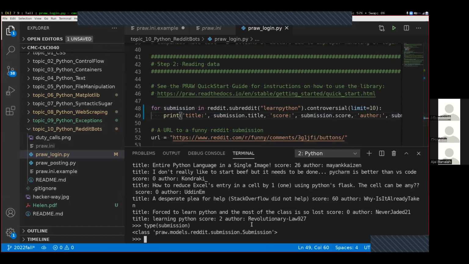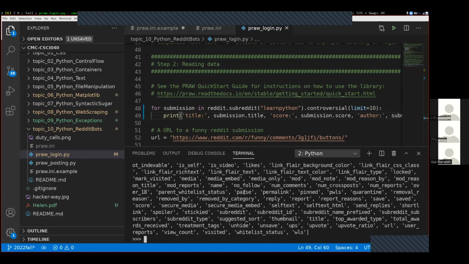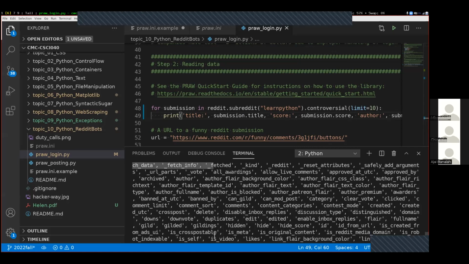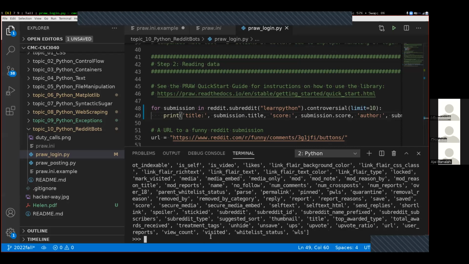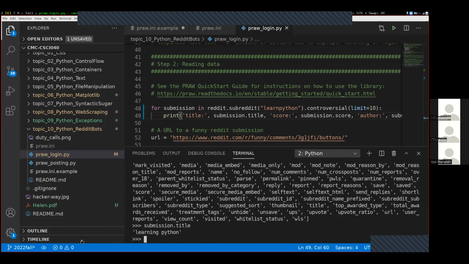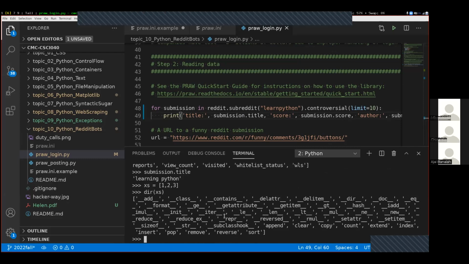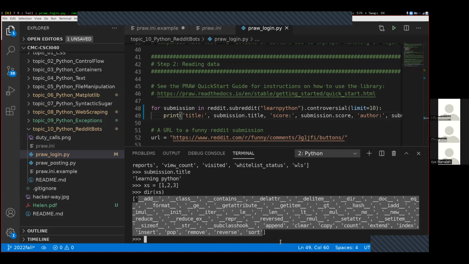The way that you can do that directly inside of Python is you use the dir function, and then you pass the name of the variable to it, and it tells you all of the different things you can put to the right of a dot after submission. So here we have title inside this list, so it is valid to do submission.title, and we get something like this. If we have a list, something like this, and I use dir on that list, we'll get a different set of things. You'll see that title is not one of the valid things in this list.